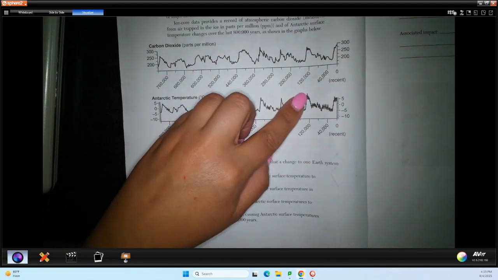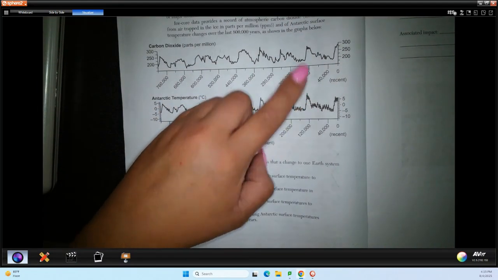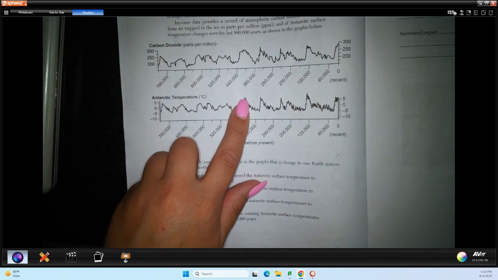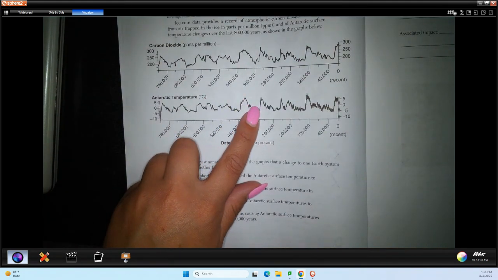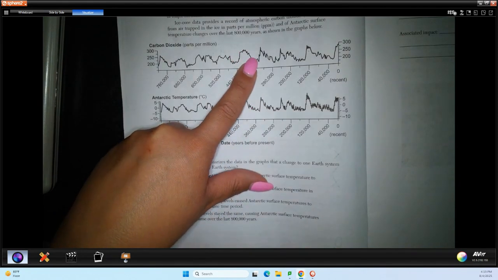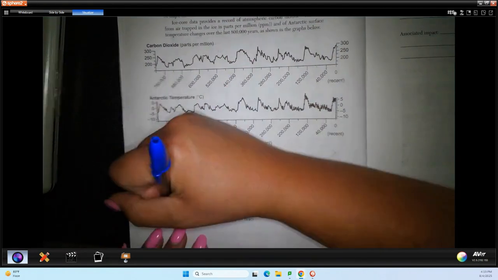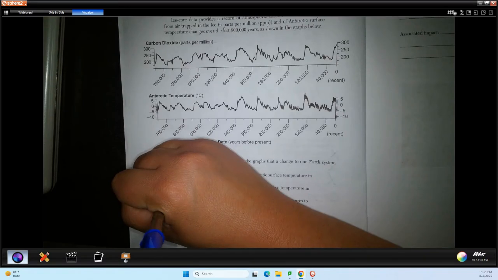3 says decreasing atmospheric CO2 levels cause Antarctic surface temperatures to also decrease over the same time period. So I'm going to find a decreasing CO2 level. So I see a fall right here. So it decreases. And I also see a decrease here in terms of temperature. I'm going to check here as well. So I see a general decrease in temperature. I see a general decrease in carbon dioxide. So this is essentially describing a direct relationship where they both do the same thing, and that seems to be true. So I'm going to circle number 3.